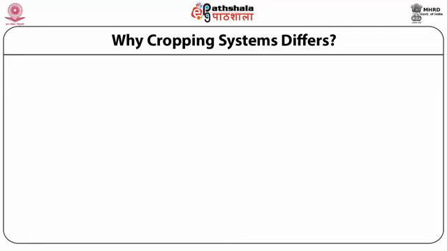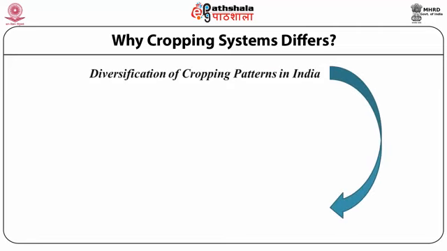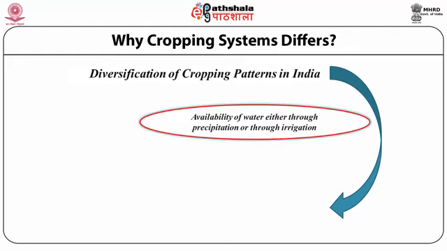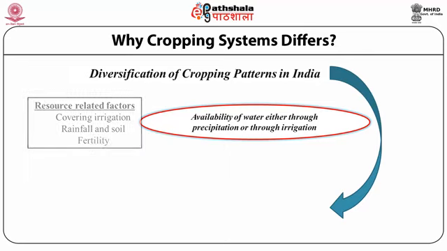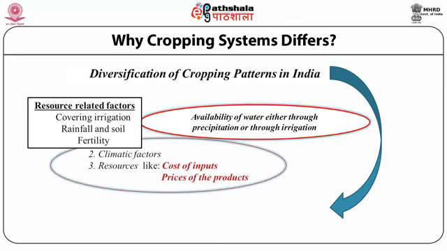We will focus on the diversification of the cropping system in India. It means why the cropping system in India differs in different states. If we focus on the diversification of the cropping pattern in India, we find that this diversification mainly depends on the availability of water, that is rainfall. Second, the soil fertility. Third, the different types of climatic factors. And the fourth one, the different resources, that is the input cost and the prices of the product.